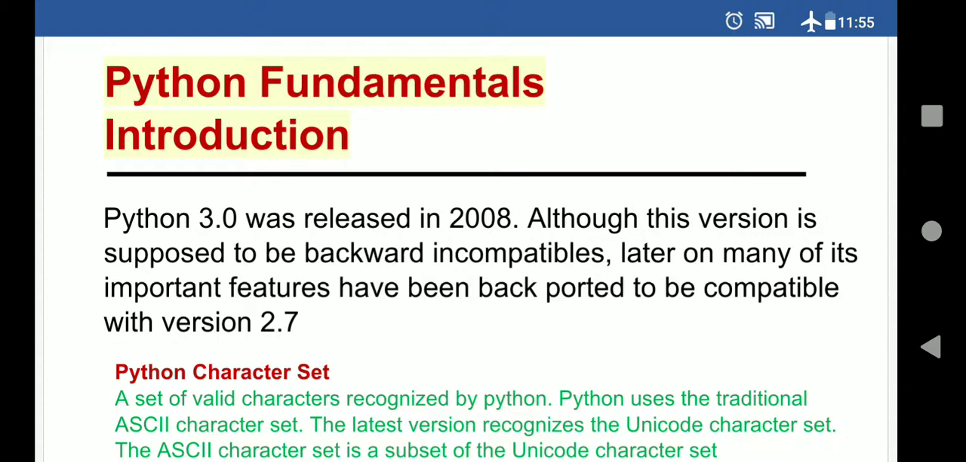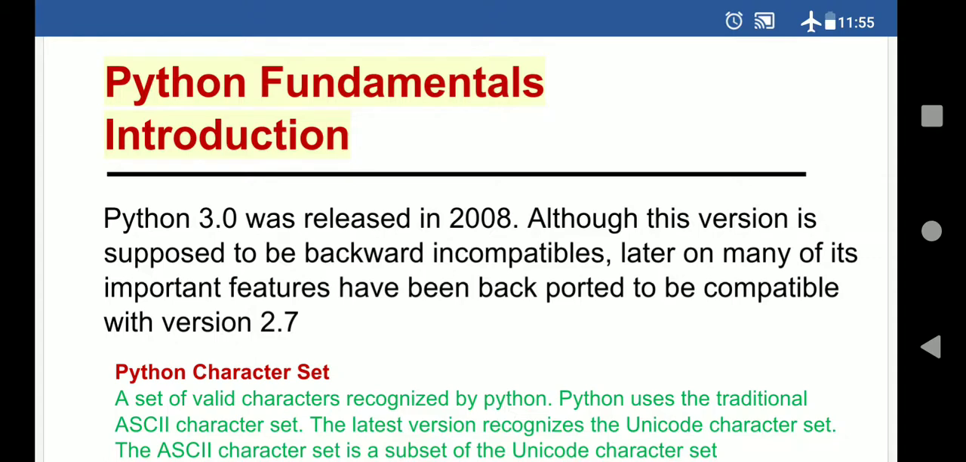Actually, this version has backward incompatibilities, meaning it does not support the earlier versions of Python designed before this, and after that it is also compatible with version 2.7. So we will talk about Python 3.0.